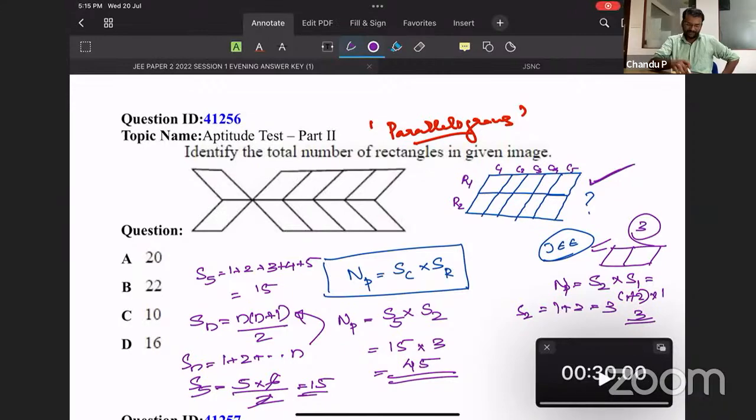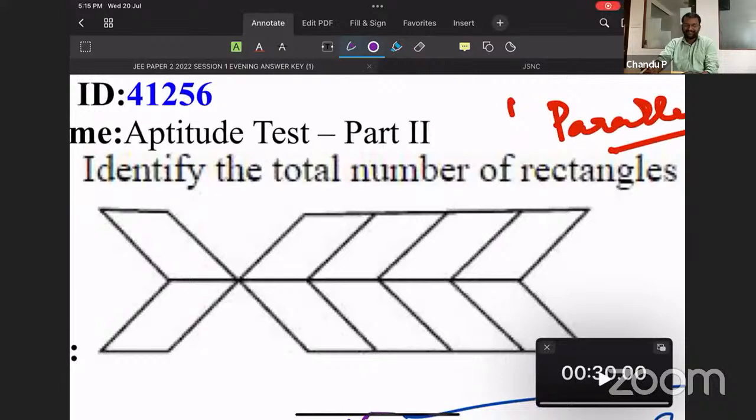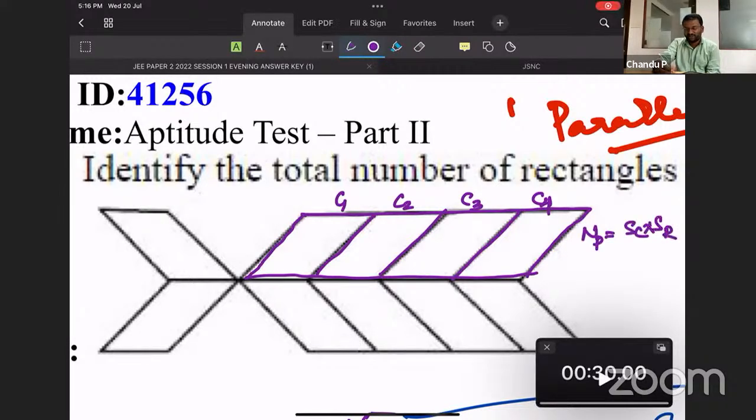So our question is something different. We need to find the number of parallelograms in this figure. For them, it's rectangles. So I'm just isolating this figure and splitting it like this. For this portion, column number 1, column number 2, column number 3, column number 4. So the number of parallelograms is sum of columns into sum of rows. How many columns? 4 columns. How many rows? Only 1 row. That is this one.